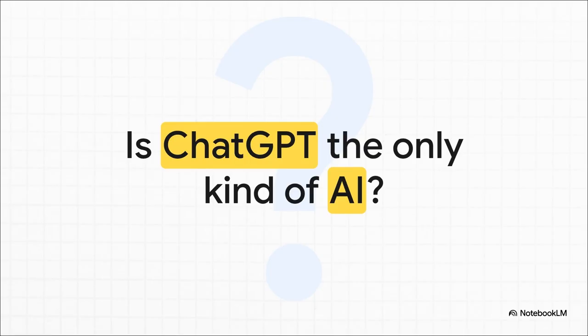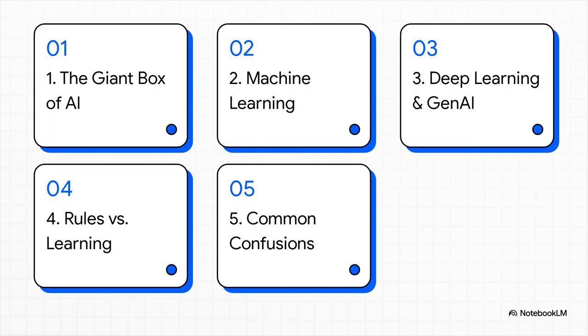But this conflation isn't just an annoyance. It causes massive, real-world problems. We're seeing companies and teams literally investing millions of dollars in the totally wrong solutions simply because they don't understand what category of technology they actually need. So by the end of our time together, we're going to demystify this entire map so you know exactly which tool to reach for. Here's our quick roadmap for this explainer.